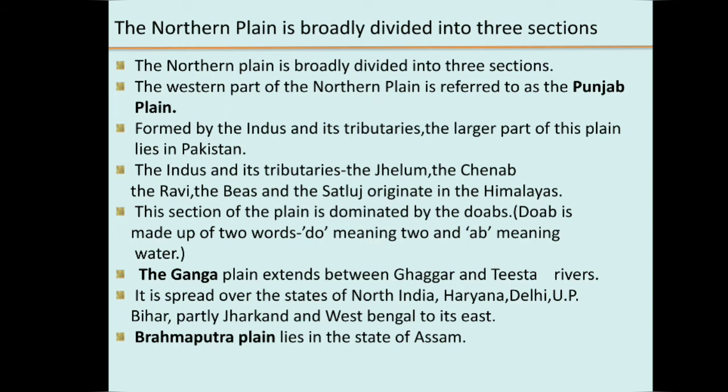The Ganga plain extends between the Ghaggar and Teesta rivers. It is spread over the states of North India: Haryana, Delhi, UP, Bihar, partly Jharkhand, and West Bengal to its east. The Brahmaputra plain lies in the state of Assam.